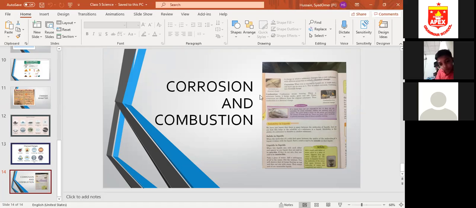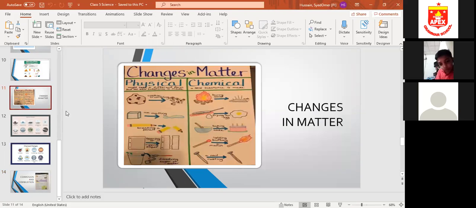In which a new substance is formed. Now I have many pictures and examples for you in which you can see which changes are physical changes and which are chemical changes. It's quite easy. This row is about physical changes in which no new substance will be formed. And this row is about chemical changes in which a new substance will be formed.